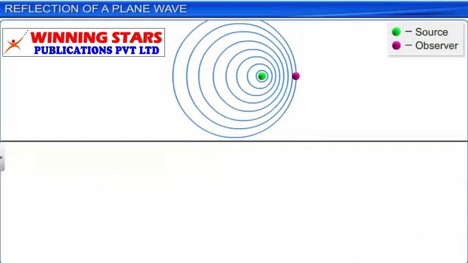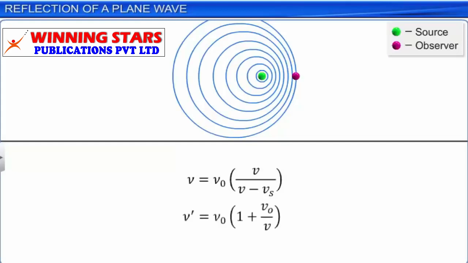Then, as for the Doppler effect for sound waves, we have nu is equal to nu0 into (1 minus Vs by V), and nu dash is equal to nu0 into (1 plus Vo by V). Let them be equations 1 and 2.